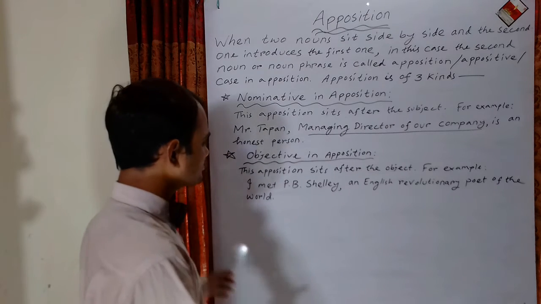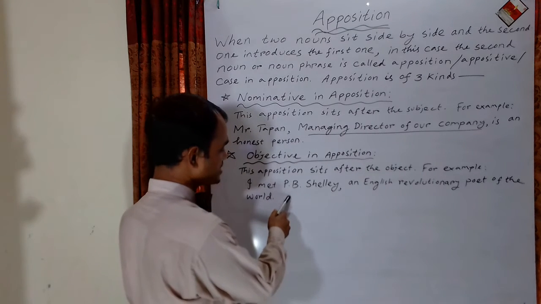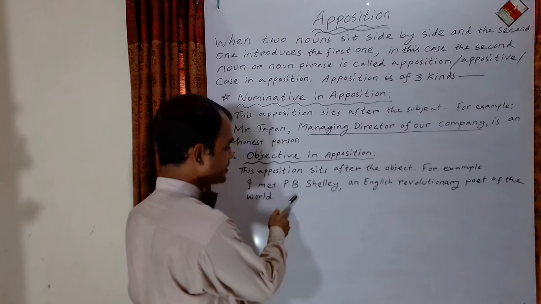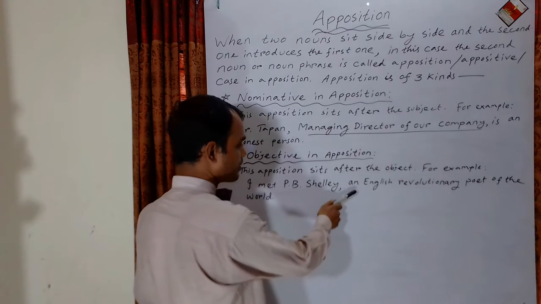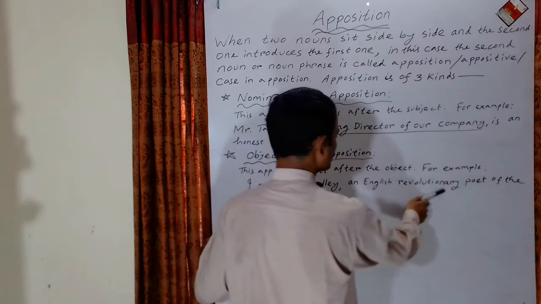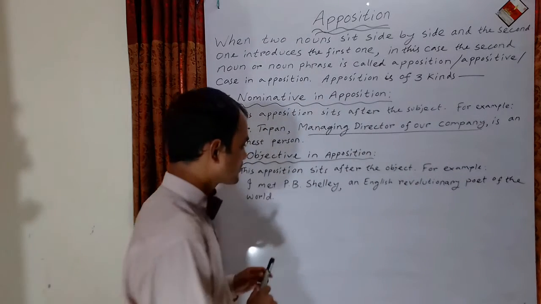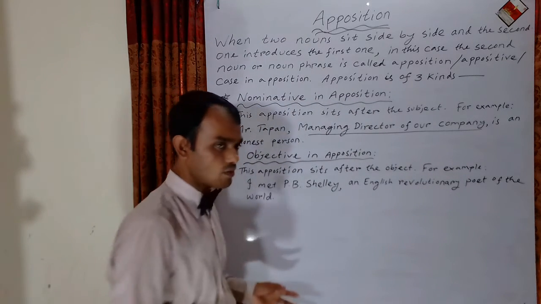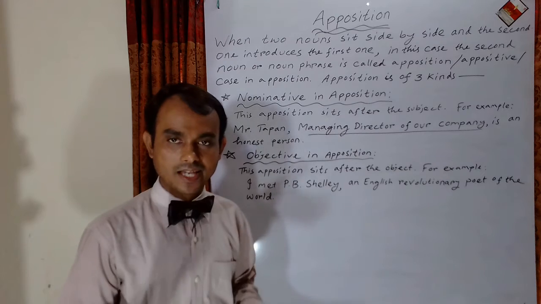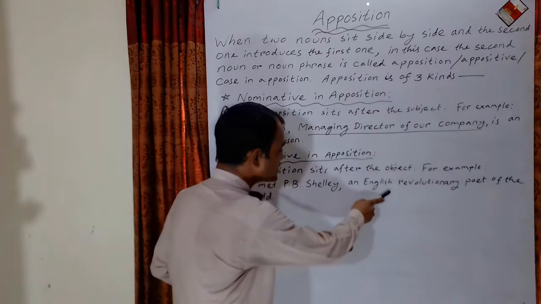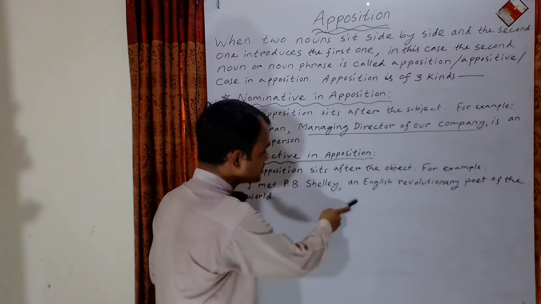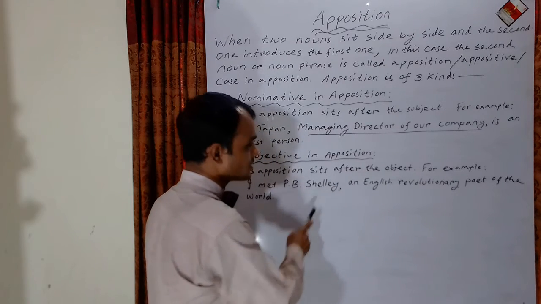Dear students, look at the sentence. If you look at the sentence carefully, you will find a noun, P.B. Shelley, at first, then another noun phrase, an English revolutionary poet of the world. These two nouns have sat side by side, and the second noun phrase introduced the first noun.